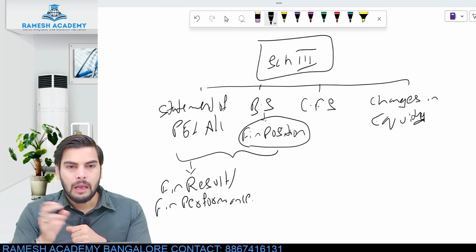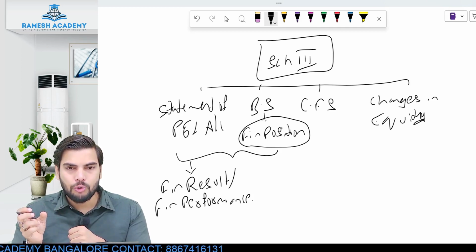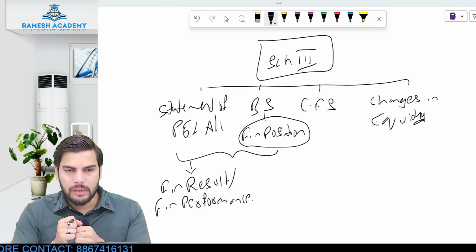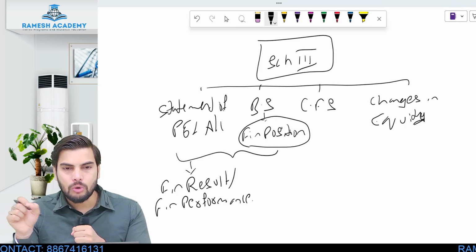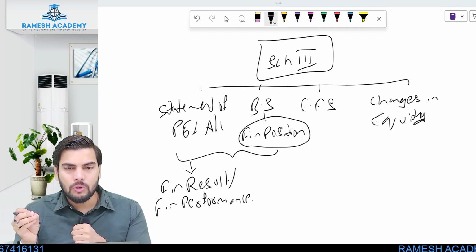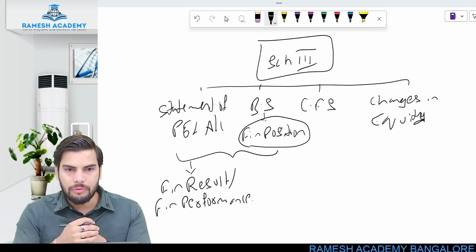Is this clear? But what about the heading of balance sheet? The heading of balance sheet would be like this: balance sheet as on so and so date. Clear? Balance sheet as on 31st March 2023. There if I am telling, bank balance 2,50,000 rupees, it means this is the value of fund which is available in my bank account on that particular date, that is on 31st March 2023.